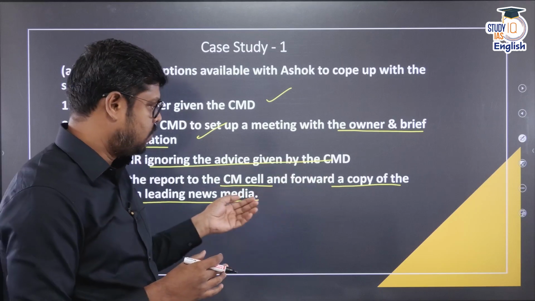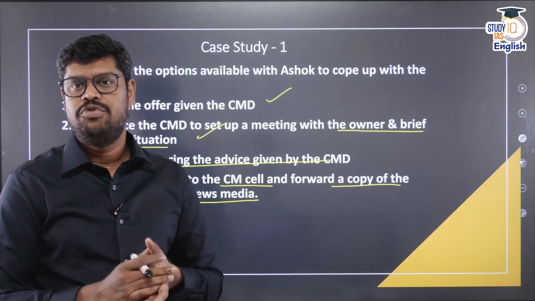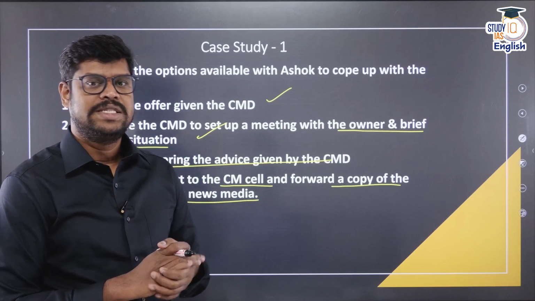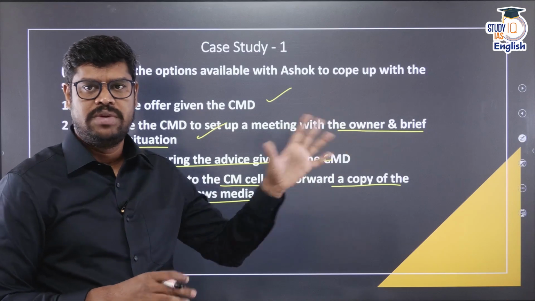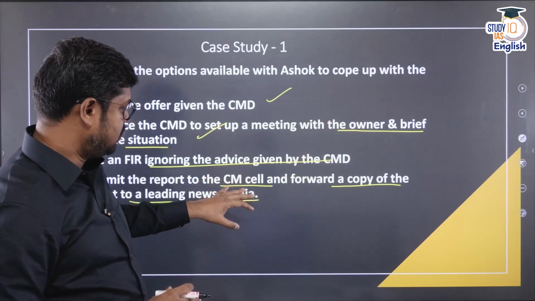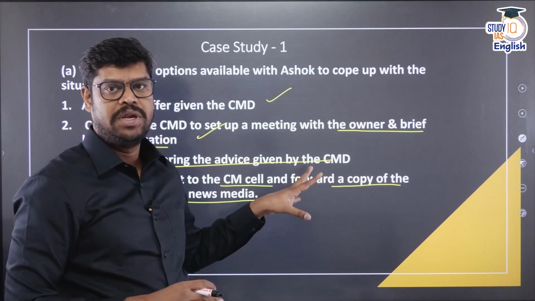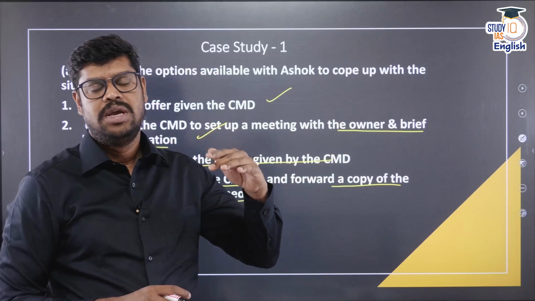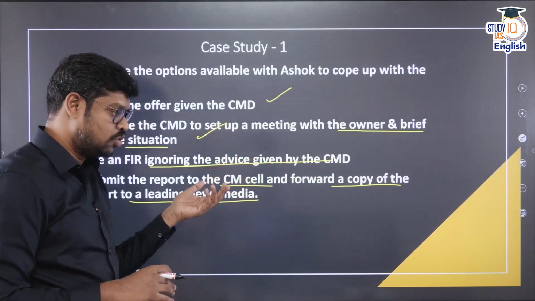And at the same time, probably because of all these things, he may get job opportunities elsewhere, because he may get a few popularity also. But at the same time, he is at the risk of losing his previous job. If he is getting a job elsewhere, that is fine. And the advantage of this particular thing is that because it is given to the CM cell and because it is given to the media, he may have some protection, because everybody is watching him right now. So that is one advantage, but there is no surety again.